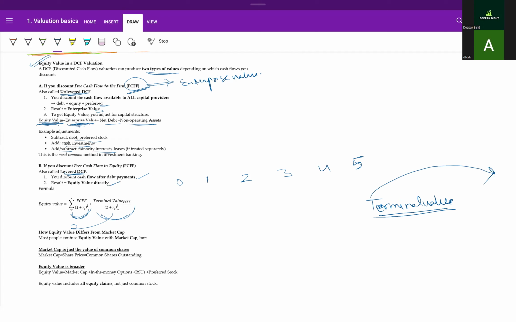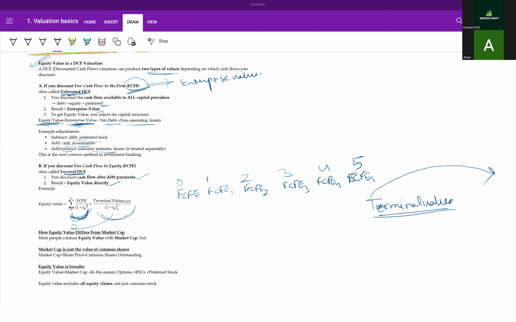So what I need to do is actually forecast all those financials: FCFE1, FCFE2, FCFE3, FCFE4, FCFE5.